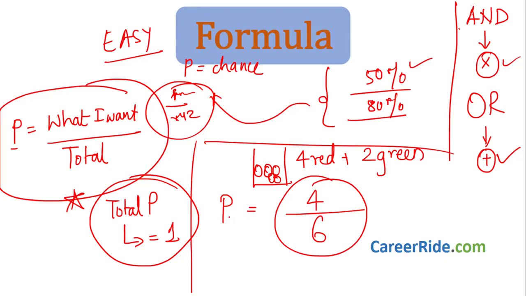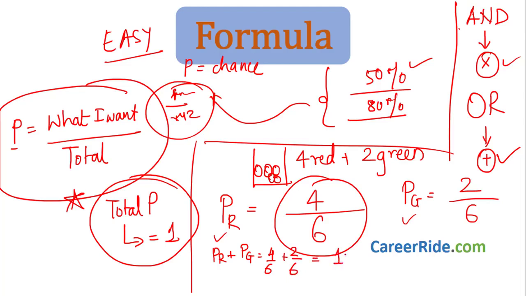What is the probability of selecting a red ball? We have found out 4 by 6. Now what is the probability of selecting a green ball? How many green balls are there? 2. How many total balls are there? 6. So there are only 2 types of balls. Either we can pick up the red ball or we can pick up the green ball. So what is the total probability? Probability of picking the red ball plus probability of picking the green ball, that would be 4 by 6 plus 2 by 6, that would be 6 by 6, that is 1. So total probability is 1.